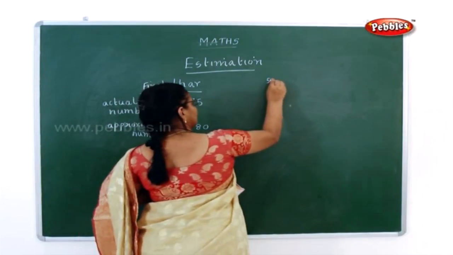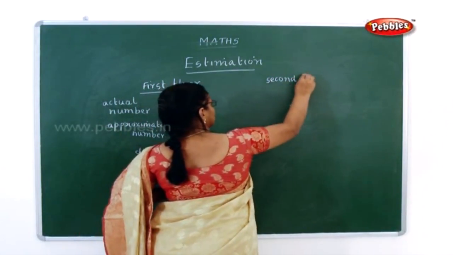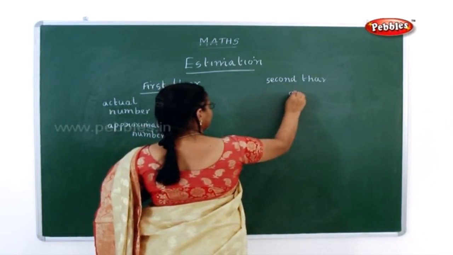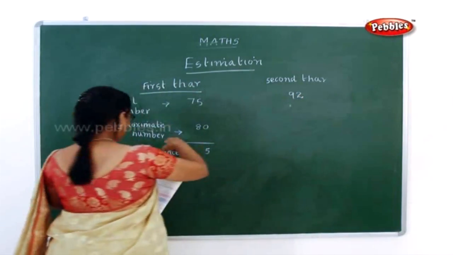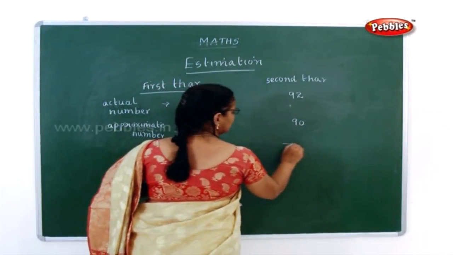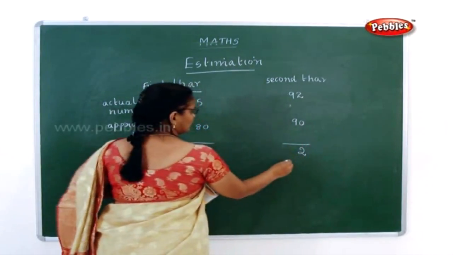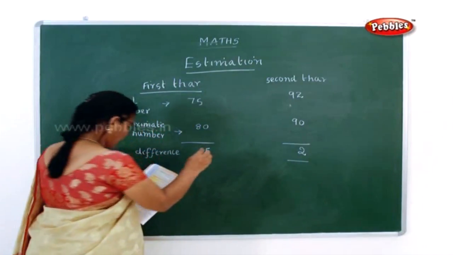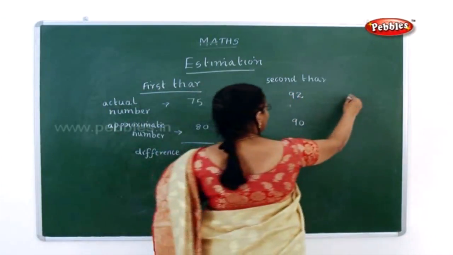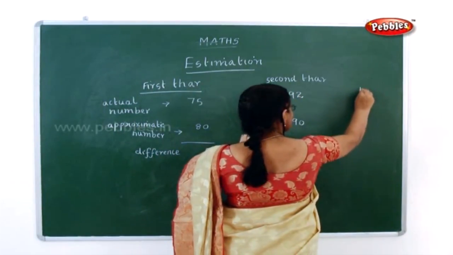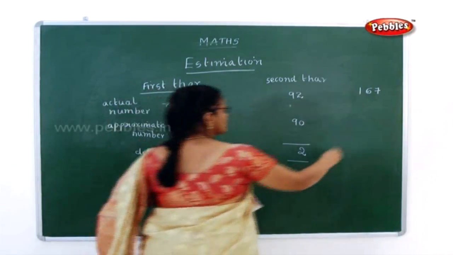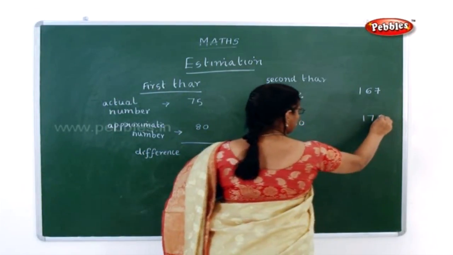In the second tar, what is the actual number? The actual number is 92 and the approximate number is 90. So what is the difference here? The difference is 2. Now in the two tars together, the actual number is 167. But the approximate number given was 170. So what is the difference here?